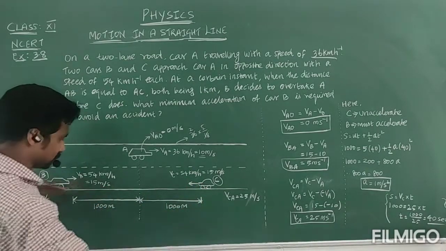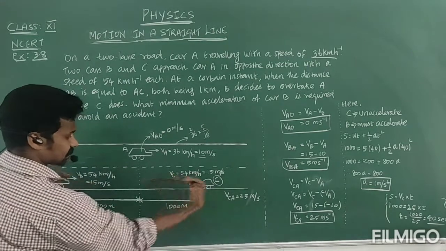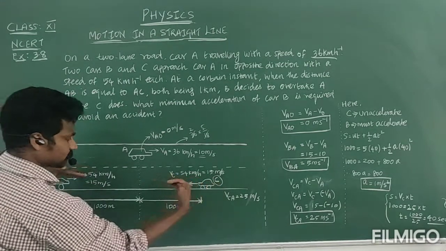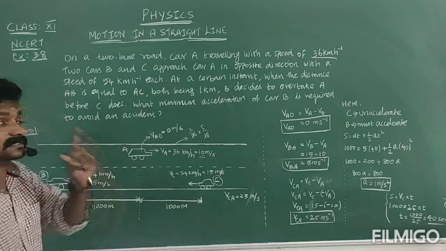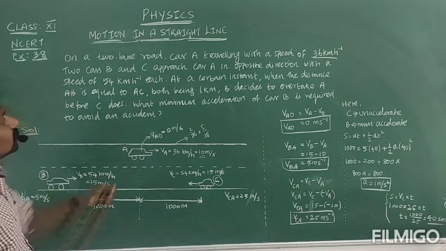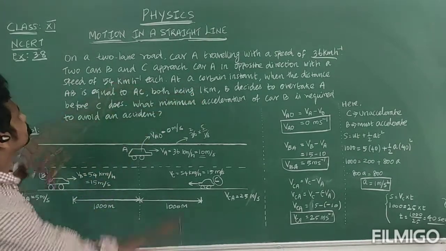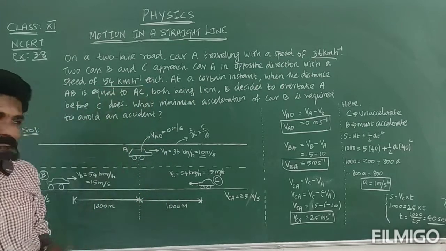Car B is in this direction, car C is in this direction. They will be close to each other with the same speed. That is very important.